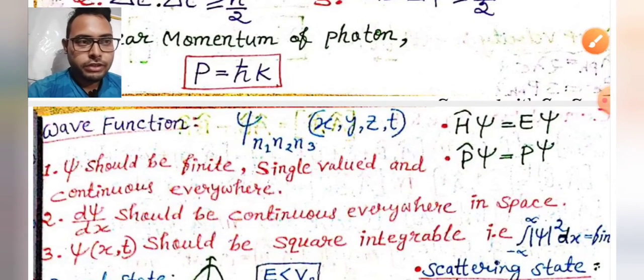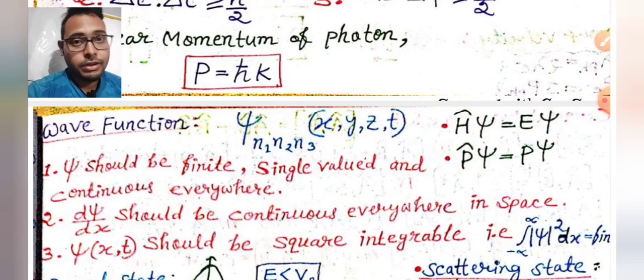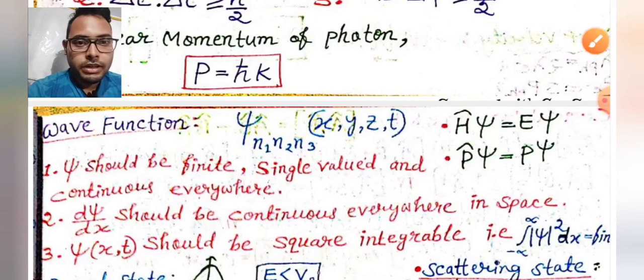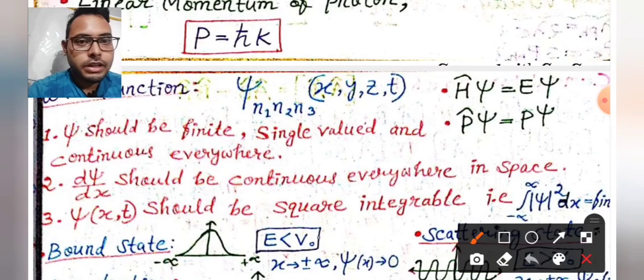Then comes the wave function. The wave function is very fundamental and basic in the development of quantum theory. Schrödinger developed the wave function. We can define the wave function like this in 3 dimensions, in accordance with time. There are 3 conditions to satisfy a wave function.